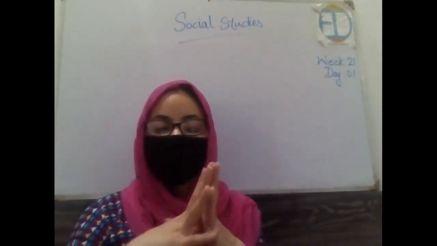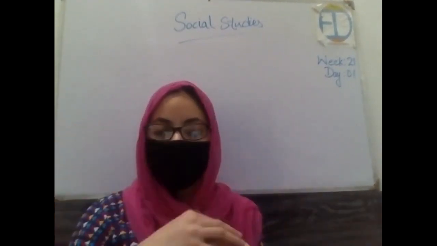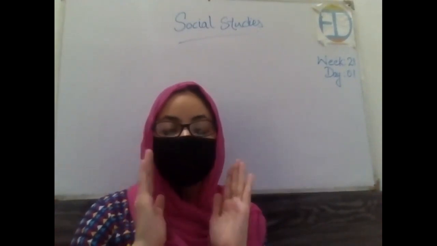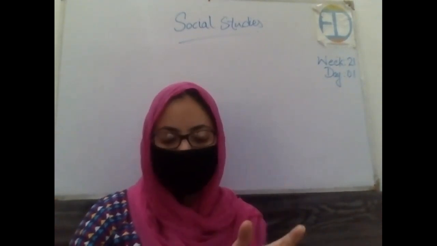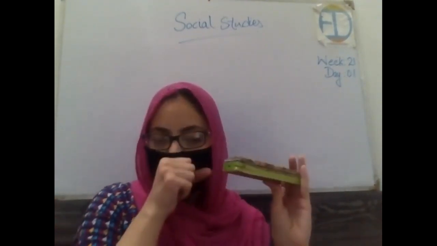Now, what is your class assignment? You are supposed to choose an object. It can be anything of your choice. And then you are supposed to draw the picture of it in your notebook from different angles. Let's say if I select this duster,